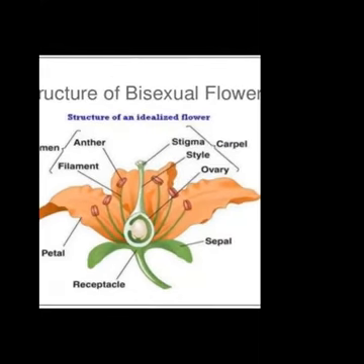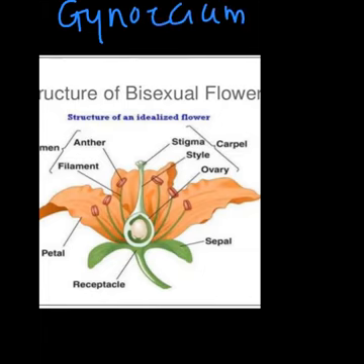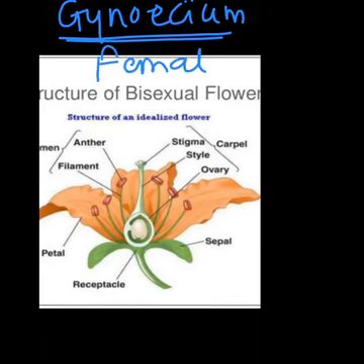So there are two reproductive parts of the flower. The one is gynoecium. The word is quite different. It is also difficult for you to remember sometime, but once you get familiar with that, you will remember forever. So it is gynoecium. Gynoecium stands for female reproductive part of the flower.